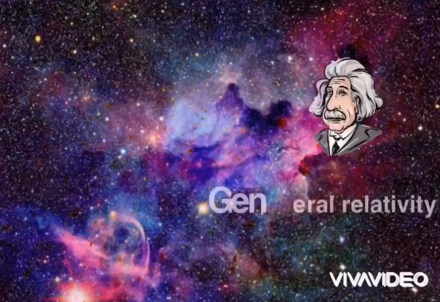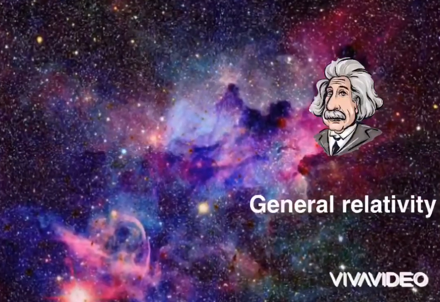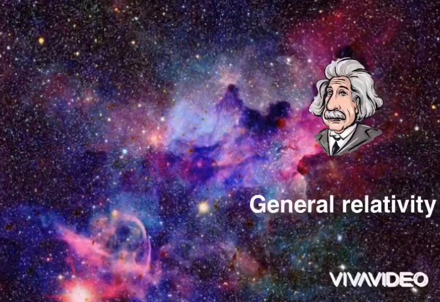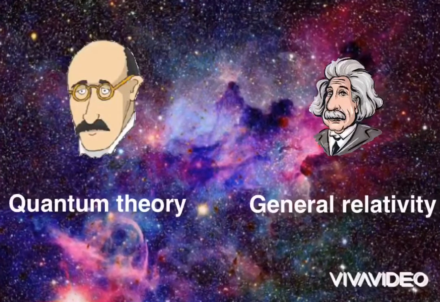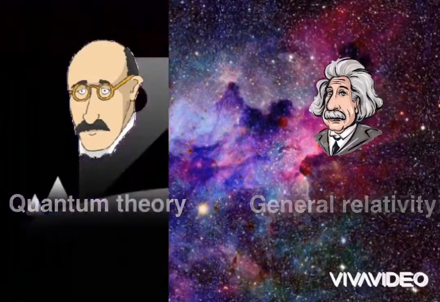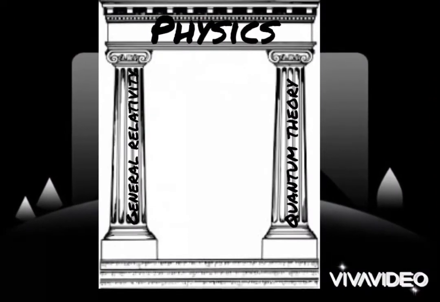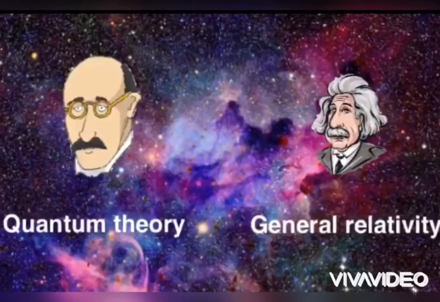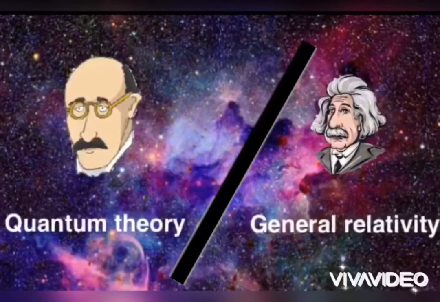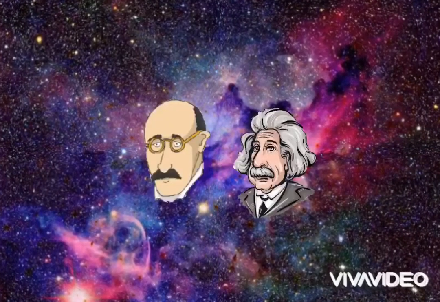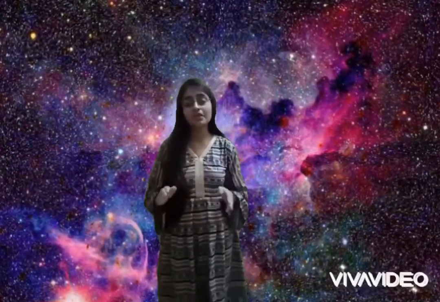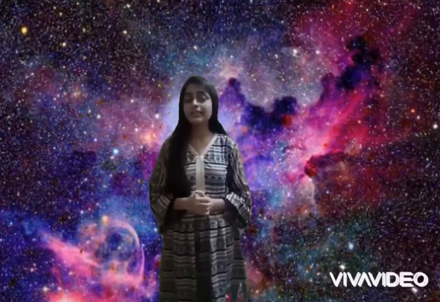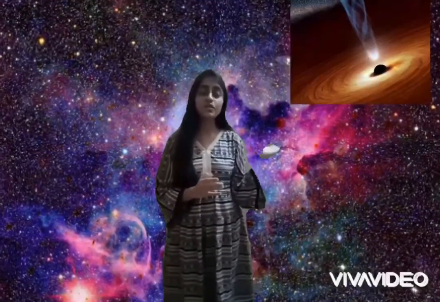These theories, general relativity, which is the theory of the macrocosmic world, or in other words, the big world that includes galaxies and stars, and quantum theory, which is the theory of the microcosmic world, which describes regions of both very small size and low mass, molecules and atoms. These theories are what all modern physics rests upon. The important thing about them is that they're both correct if they work separately, but when applied together, they completely oppose each other. However, it's not an issue as they're almost never used together, but their incompatibility is an issue in regions of extremely small scale, such as those that exist within a black hole.